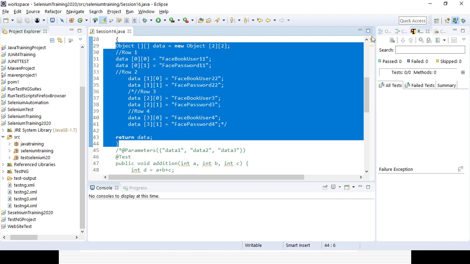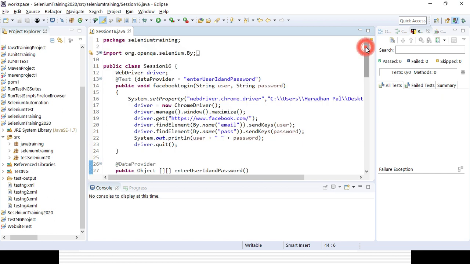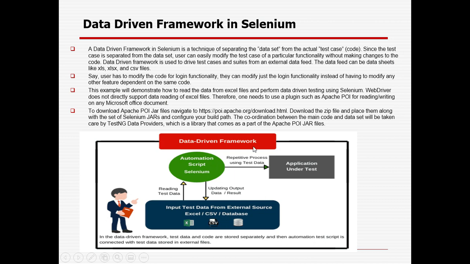But we will be maintaining some data in a different source, okay? So this is the data driven key approach, right? In the data driven framework, test data and code are stored separately, and then the automation test script is connected with test data stored in an external file. So this is the file stored data. We are trying to read the data from here with the help of the automation script, Selenium. And in case that is required, we can update it here. And with the help of that, we are interacting with the AUT, the application under test.